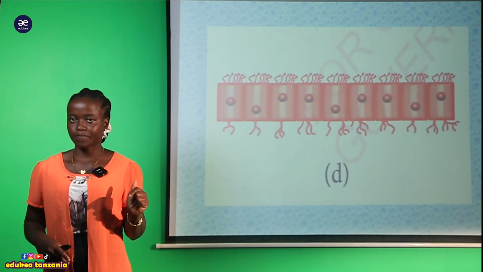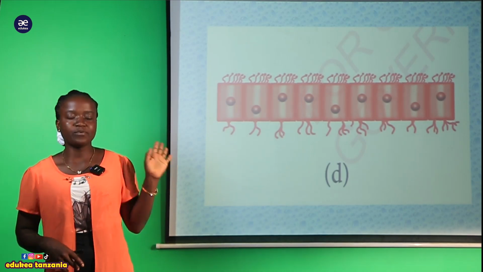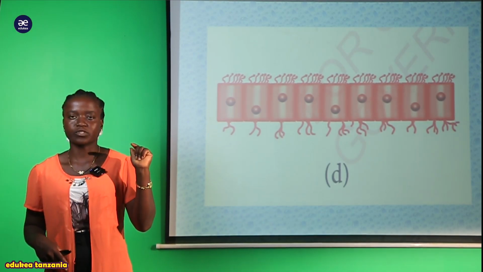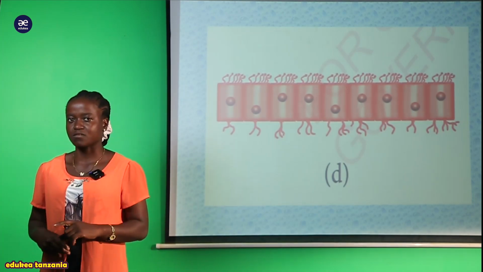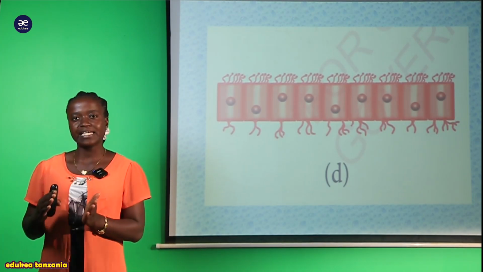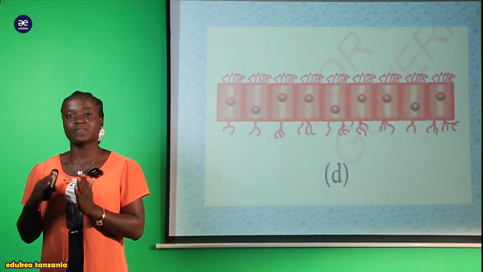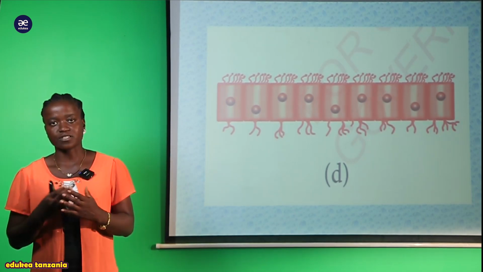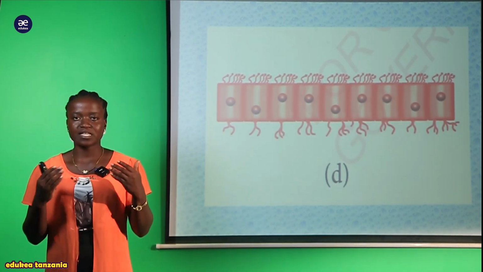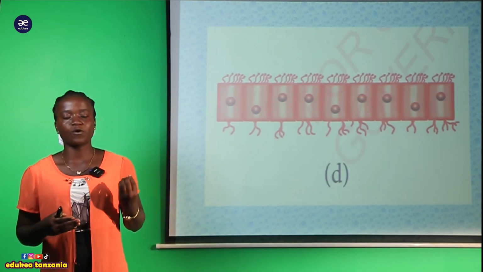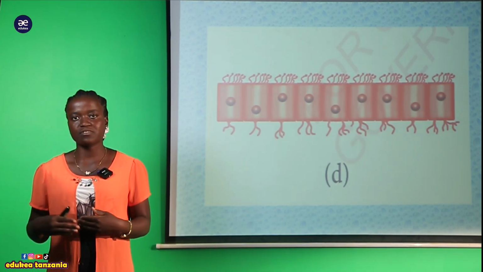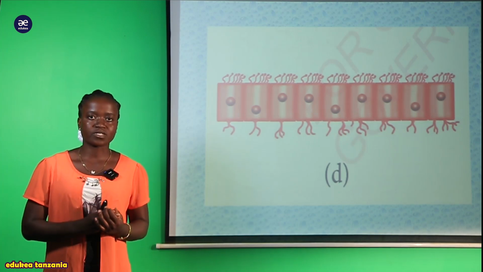So my student, that is the type of the neuroglia that is found within the central nervous system. So hatujaangalia ile type ambayo zinapatikana kwenye peripheral nervous system. So in the next part of this session is where now we are going to finalize to look at those types of neurons that are found within the peripheral nervous system.